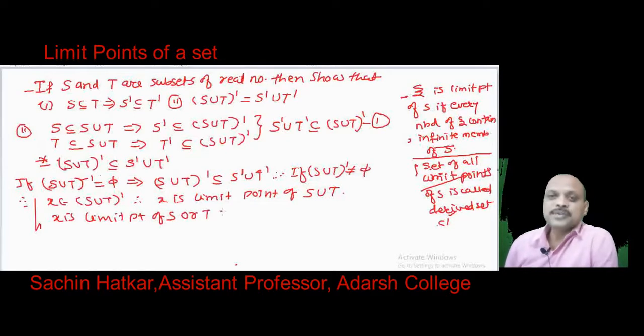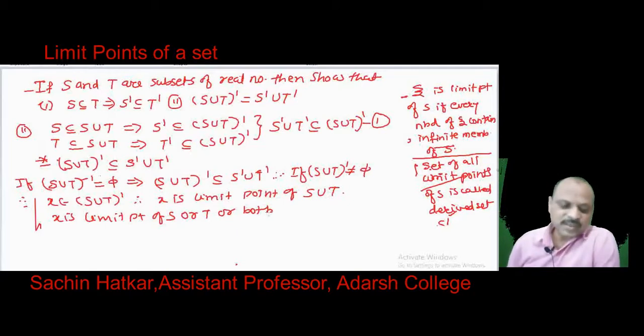Since it is in union, it is a limit point of S or T or both. So if x is a limit point of S or a limit point of T, this implies x belongs to S dash or x belongs to T dash.